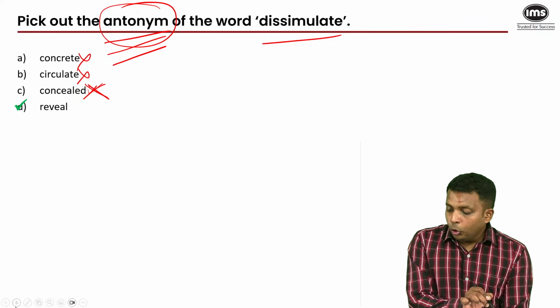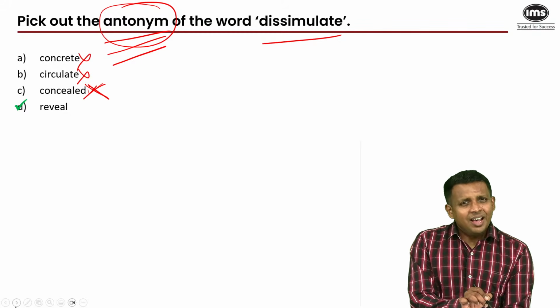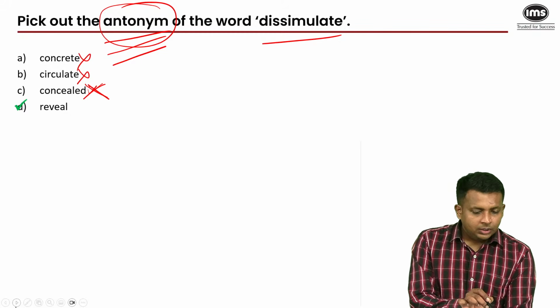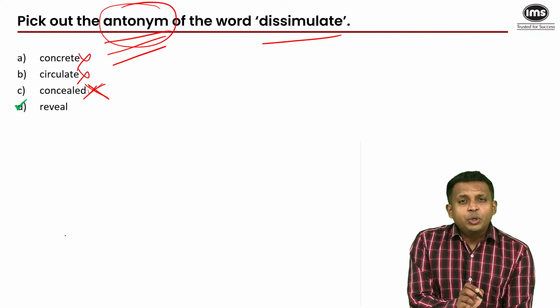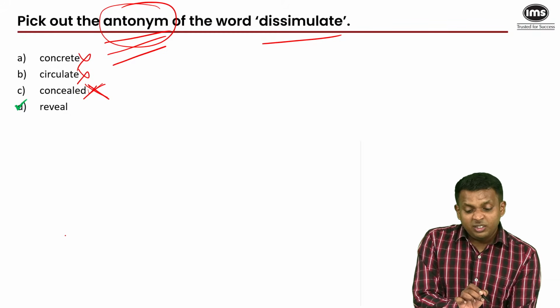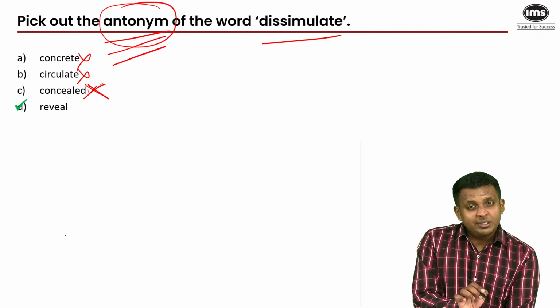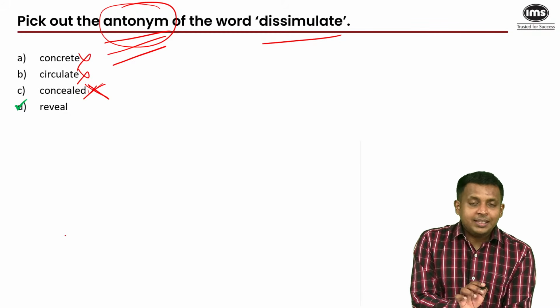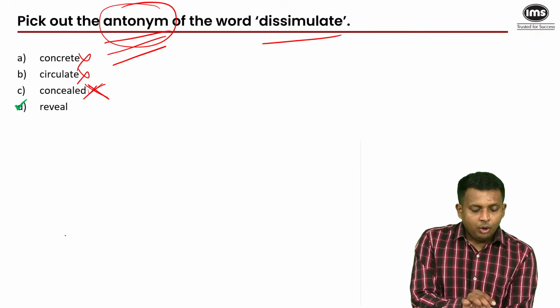Dissimulate means to be covert. Yeah, kind of. In this case, you had to know the meaning of the word. It's not easy to know the meaning of this particular word using root words or anything else. If you've used this enough, if you've come across it during your practice, then you would know the meaning and that's how you'd find the answer. Okay, next.